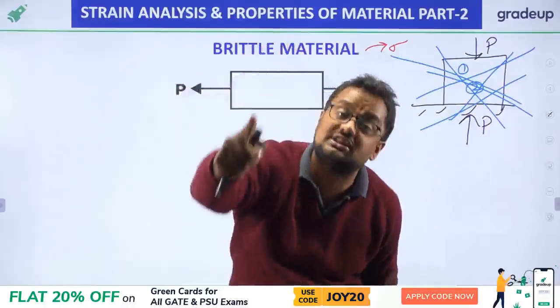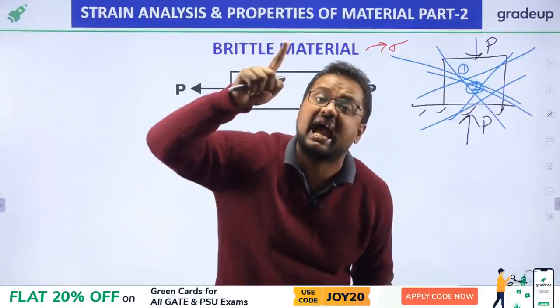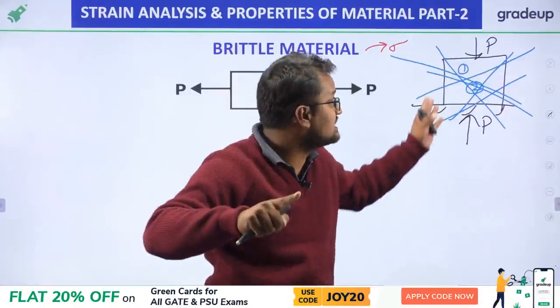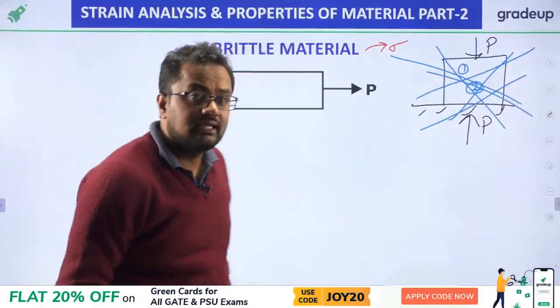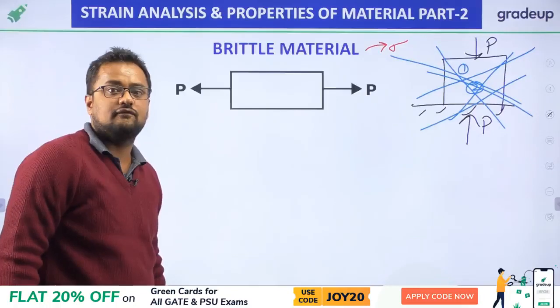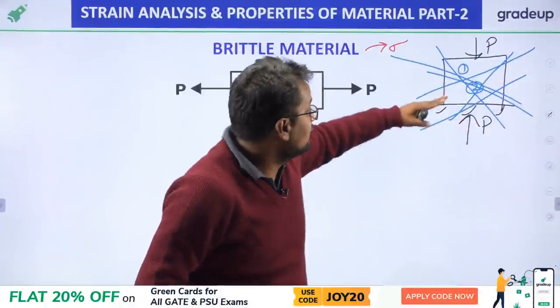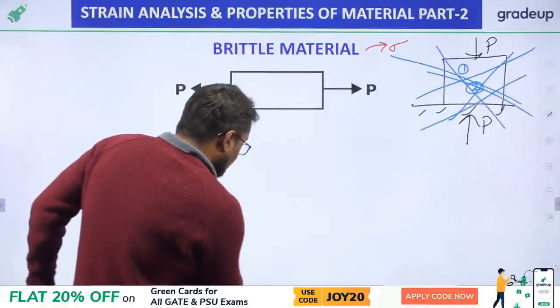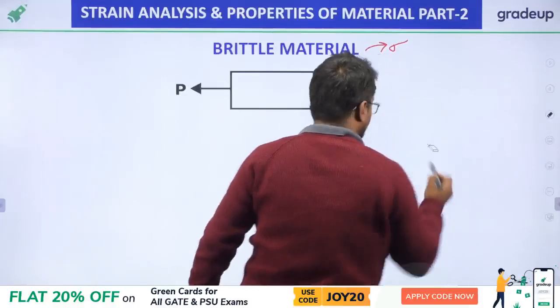Therefore, on those infinite planes, there will be infinite normal stresses and infinite shear stresses. On different planes, we are having different stresses.